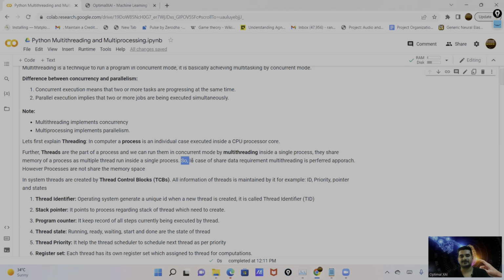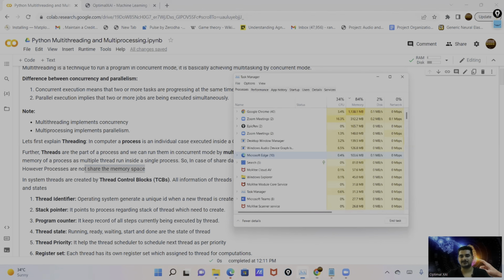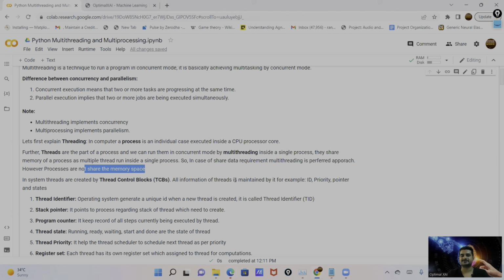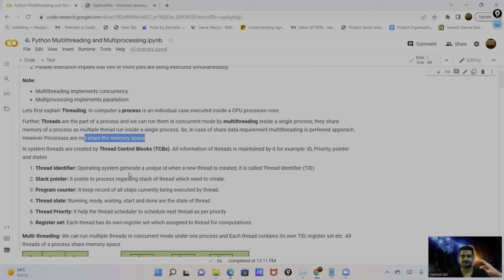And you can see here, the same thing is mentioned. In case of shared data requirements, multi-threading is the preferred approach. However, processes do not share the memory space. Same as I showed here, each process has dedicated memory assigned to it. These processes are not sharing the memory. You can see here, multi-threading is sharing the memory, but processes do not share the memory.